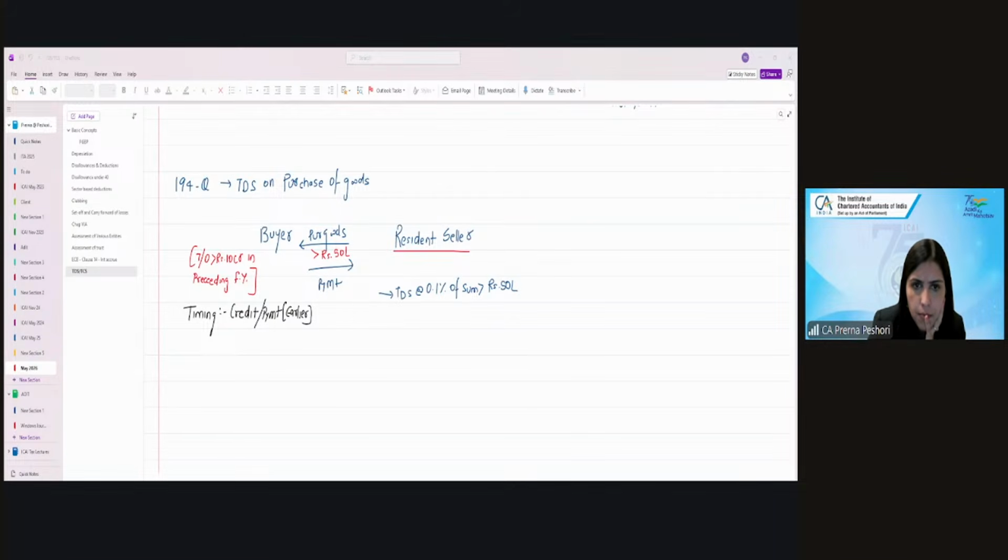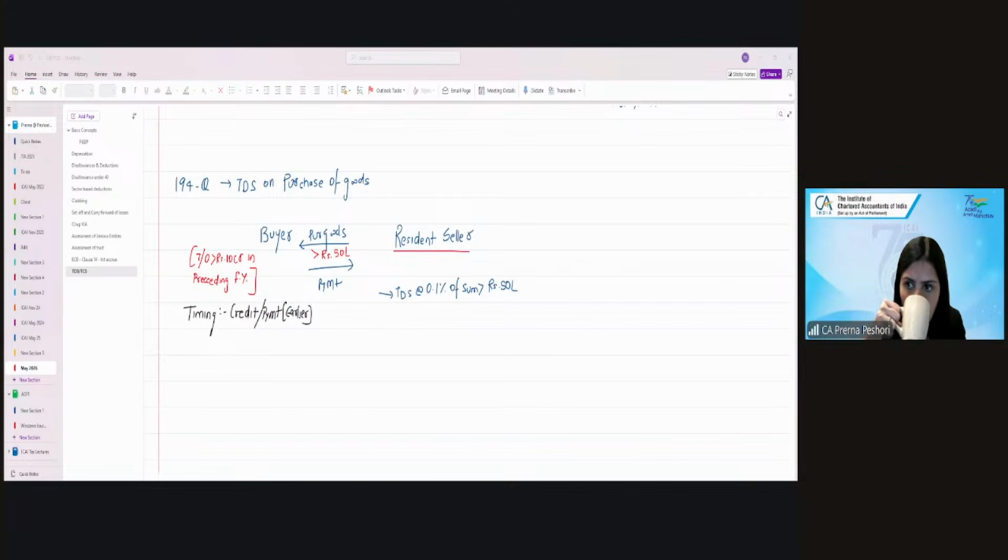And for alternate investment funds, it is income other than 10(23FBB), PGBP income, which is taxable in the hands of the unit holders. TDS should be deducted at the rate of 10% for residents, and for non-residents, rates in force. And if the REIT is directly holding immovable property and giving rental income, then TDS is under section 194LBA, at the rate of 10%, and for non-residents, rates in force.